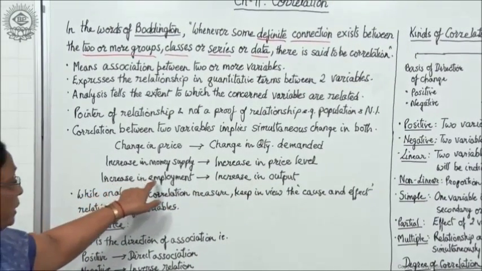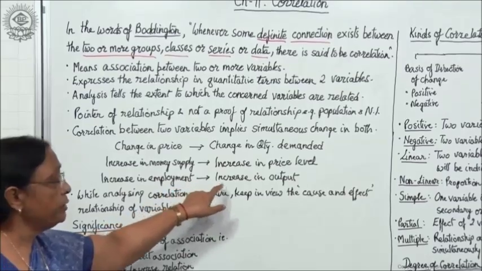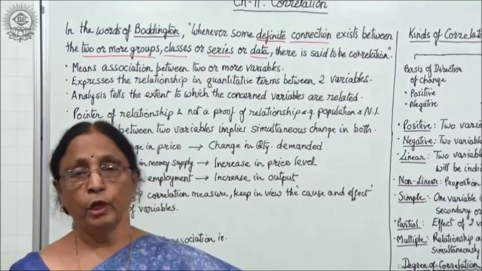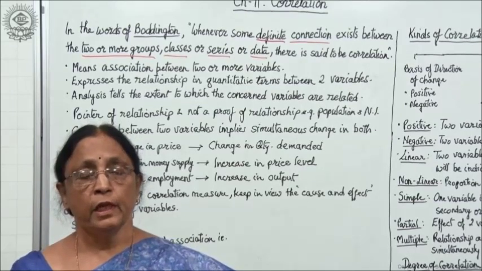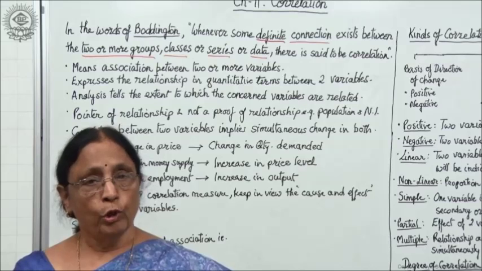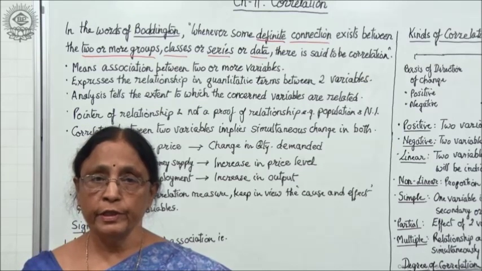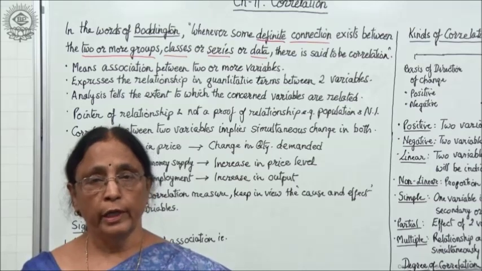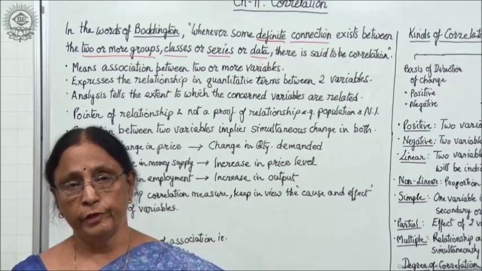In the same way, increase in employment leads to increase in output. You know the meaning of employment? Increase in employment means that whenever more people are employed, the overall employment ratio in the country increases. Obviously, they will all contribute more and the total output will increase.